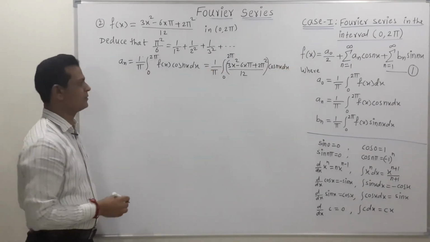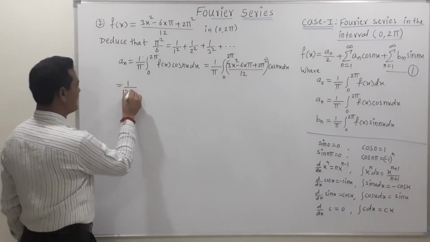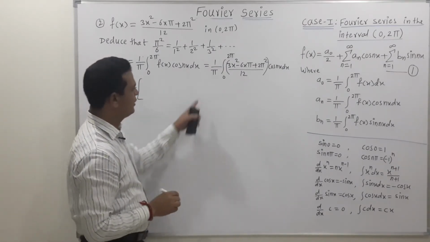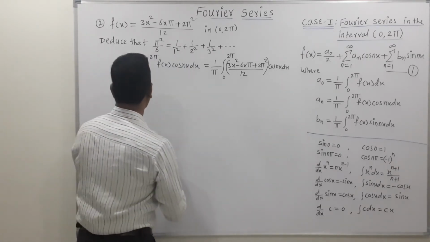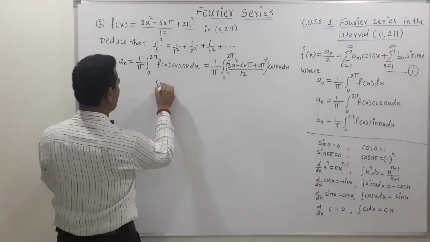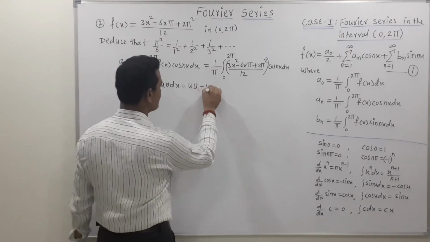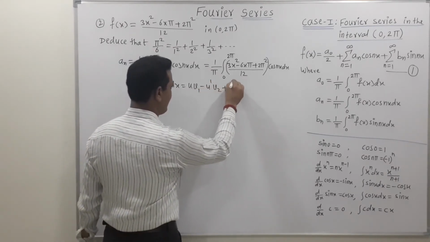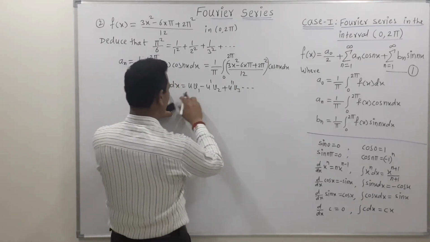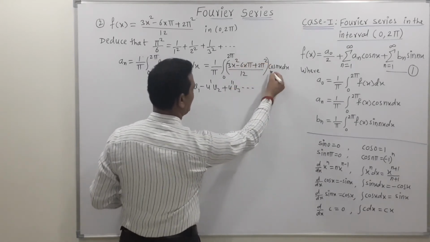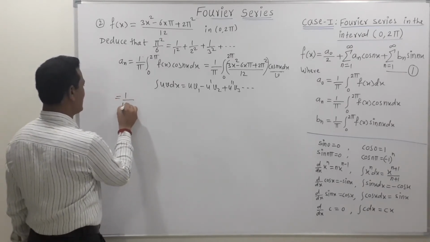Now let's find the integration of this term. Observe that this 12 is constant, so we can write this as 1 upon 12 into pi. To find the integration, since this is the product of two terms, we can use the general rule for integration by parts. So I will write the rule here: integration of uv dx is equal to first function into integration of second, minus derivative of first into second integration of second, plus second derivative into third integration, and so on. So this rule is applicable. If we compare this example with this, the first term is the value of u and this is the value of v.